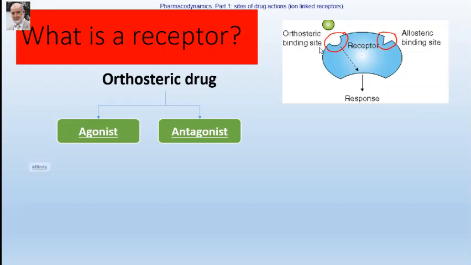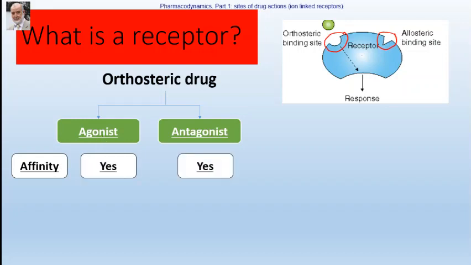This is known as affinity. Therefore, affinity, what does it mean? The ability to bind to the receptor. Therefore, both agonist and antagonist have affinity, ability to bind to the orthosteric binding site. Okay? Now, once an agonist binds to the orthosteric binding site, it will change the conformation of the receptor in a way that will result in a response.